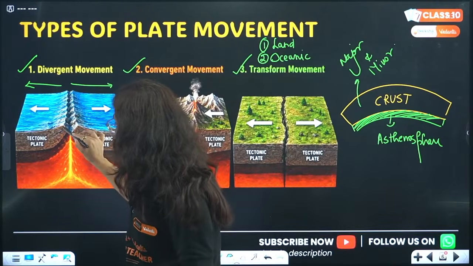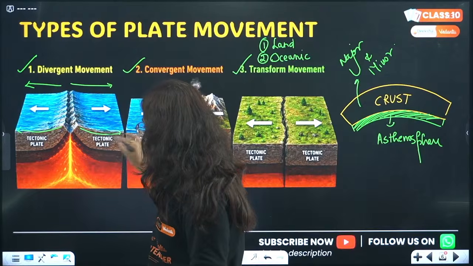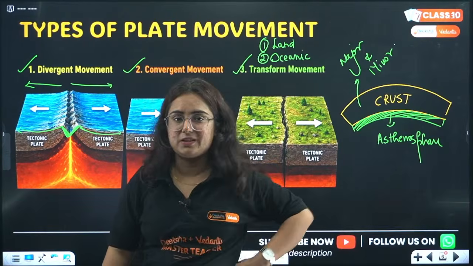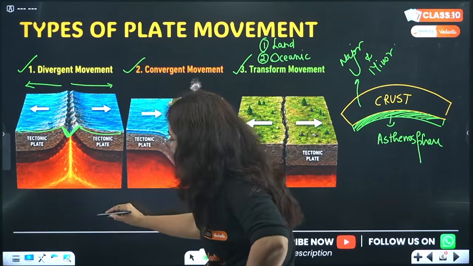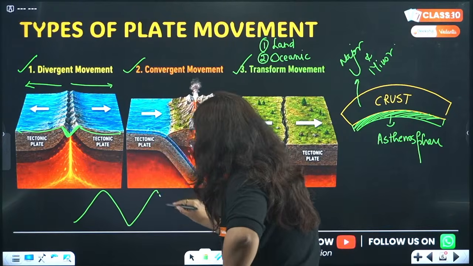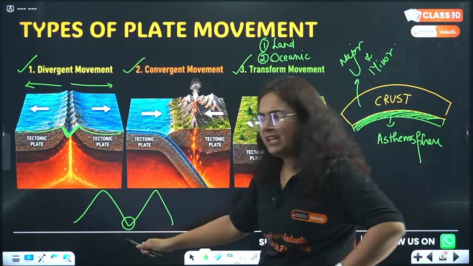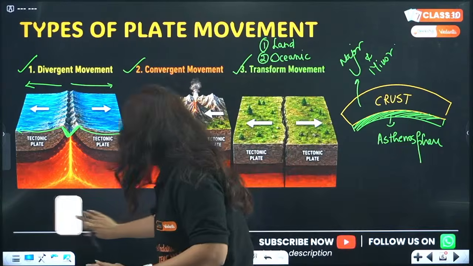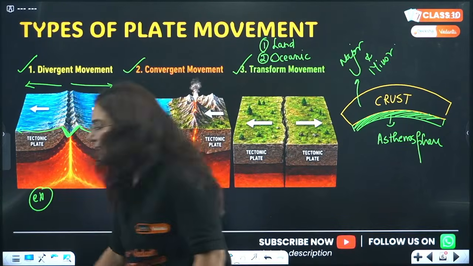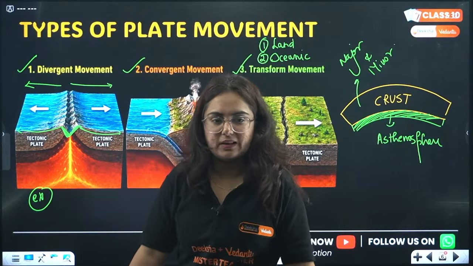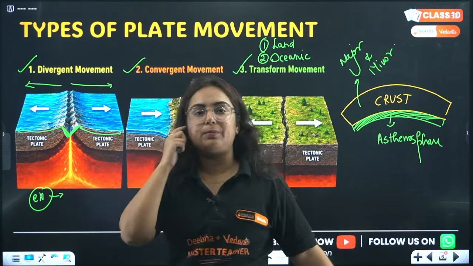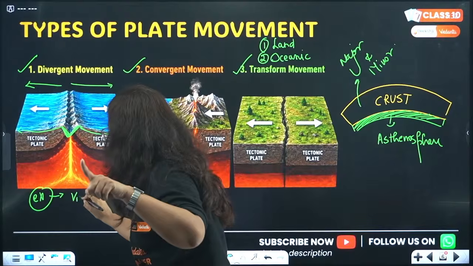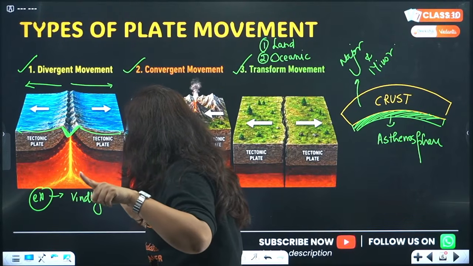If tectonic plates are moving away from each other, they create a difference in the land surface, isn't it? Can you see that there are certain mountains between which there is a valley? Can we connect this here? Yes, I'll tell you a very good example of this. You live in India, right? Everyone here is Indian. Very good. So we have this example. Do you know about two mountain ranges in India? One is the Vindhyan mountain range and the other is the Satpura mountain range.